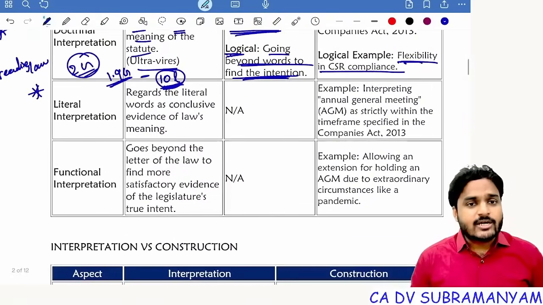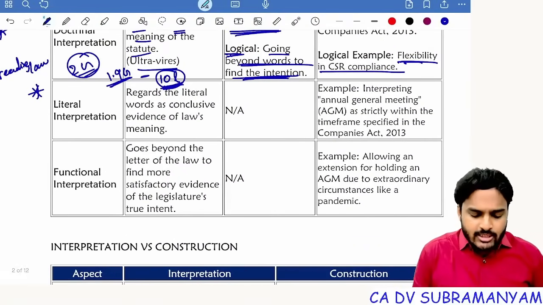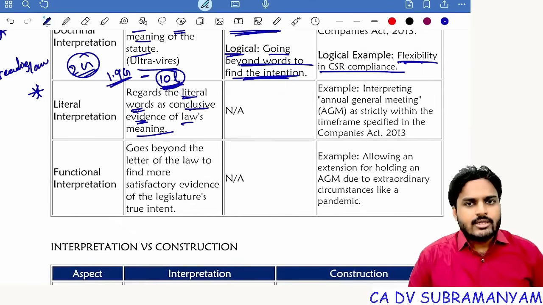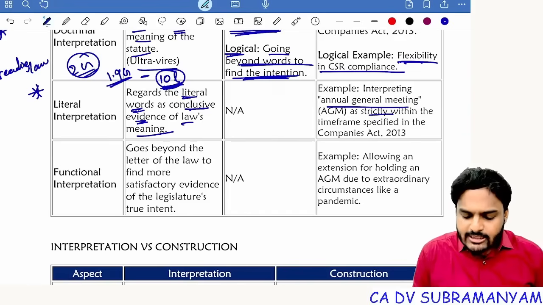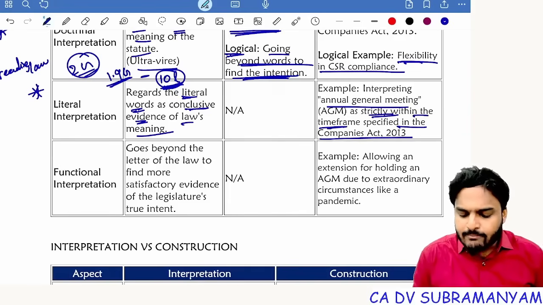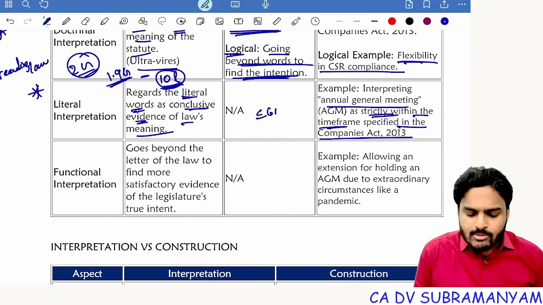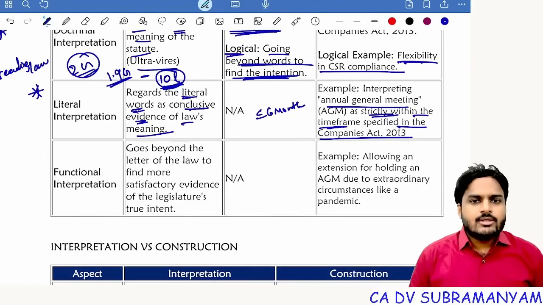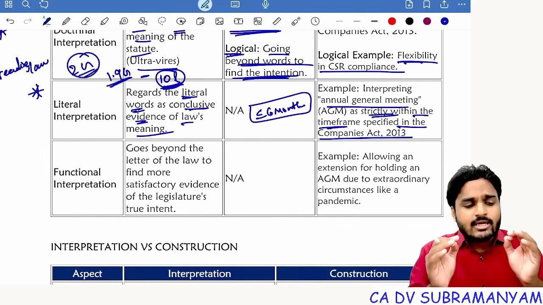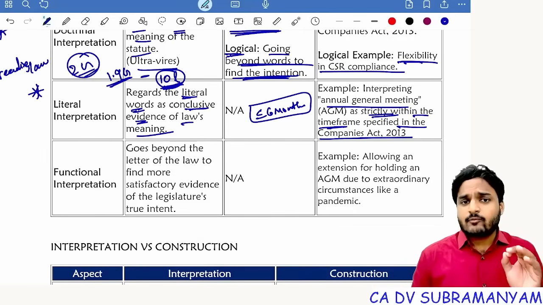Literal interpretation, functional interpretation. Literal interpretation regards literal words as conclusive evidence of the law meaning. Example, AGM strictly within the time frame specified in the Companies Act 2013. Every company has to conduct AGM within 6 months from the closure of financial year. And the second time limit is time gap between 2 AGMs shall not exceed 15 months. But I will go with only the first time limit. So every company has to conduct one AGM within 6 months of closure of financial year.